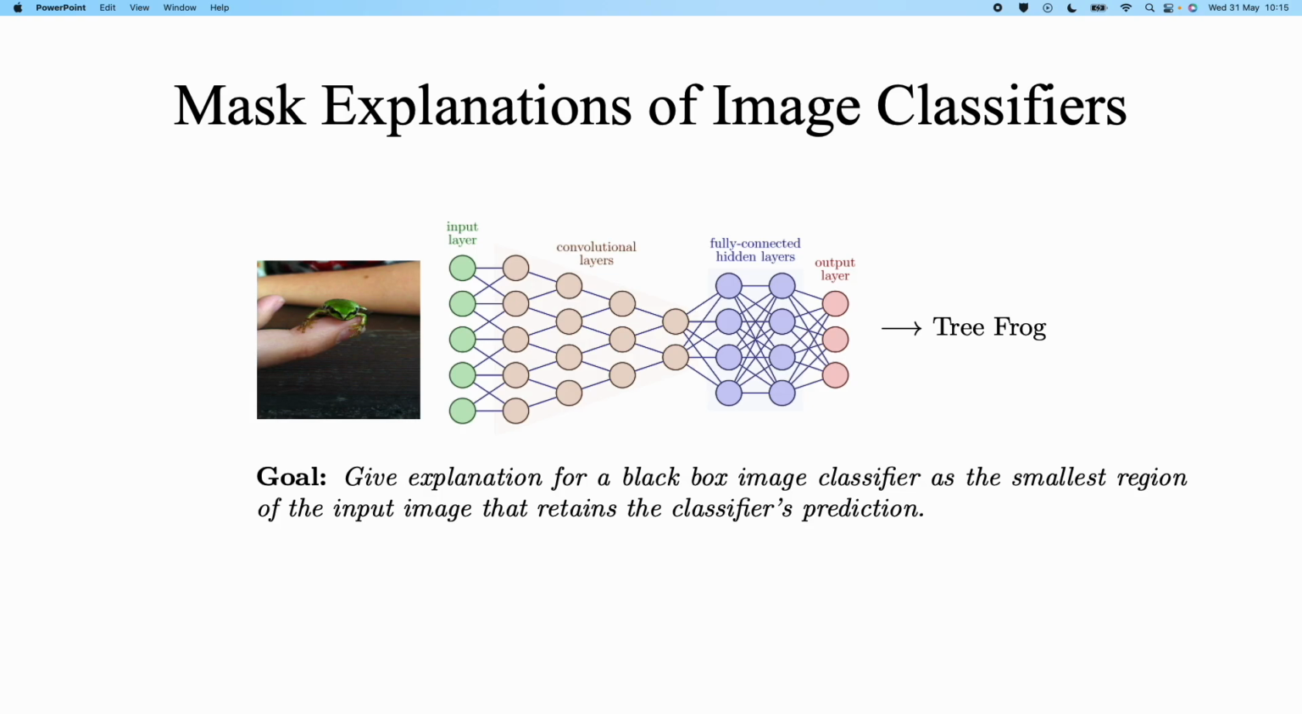Hi, understanding the decision-making process of image classifiers is a critical concern in the field of machine learning. When the classifier acts as a black box, we can formulate its explanation as an optimization problem over a deletion mask. In essence, the smallest region of the input image that preserves the classifier's prediction is presented as the explanation.